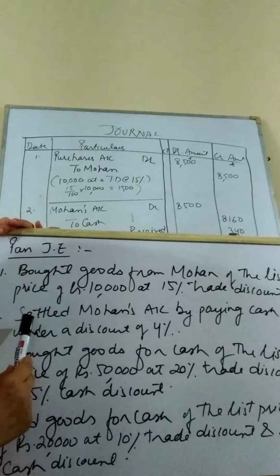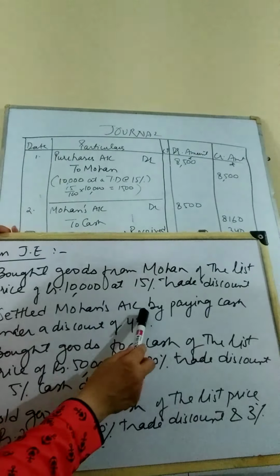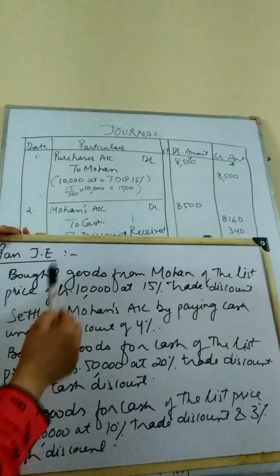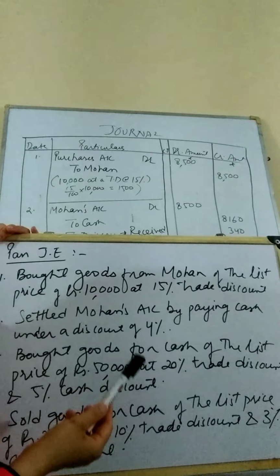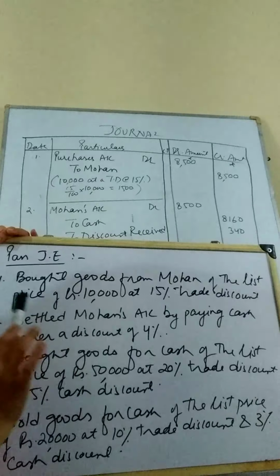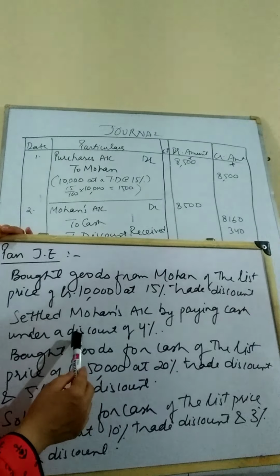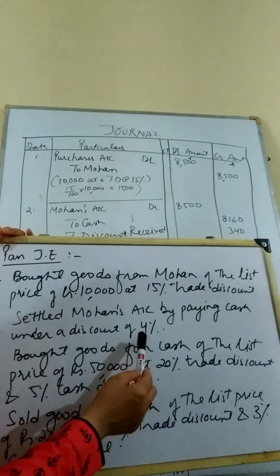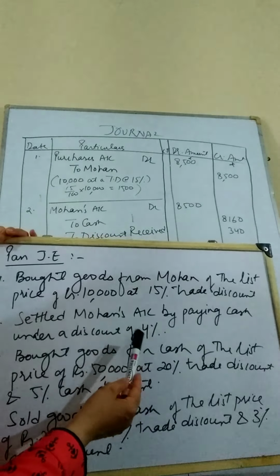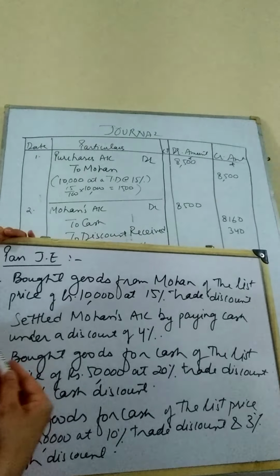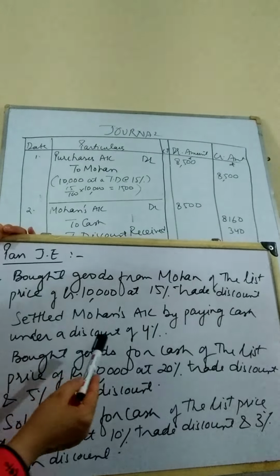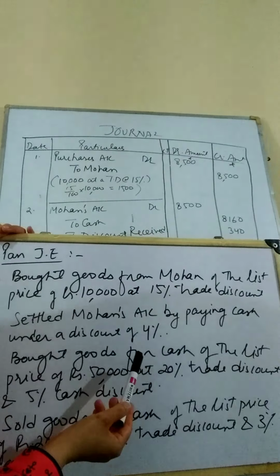Okay, now coming up to the second transaction that we have. The second transaction is: settle Mohan's account by paying cash under a discount of 4%. Now whatever goods we have purchased, we have to make the payment. But we are settling his account. Settling his account means we are closing his account and we are getting a discount of 4%. It means when we are paying the cash, naturally we are receiving the discount. We will pay less cash. So it will be the discount received in this condition.